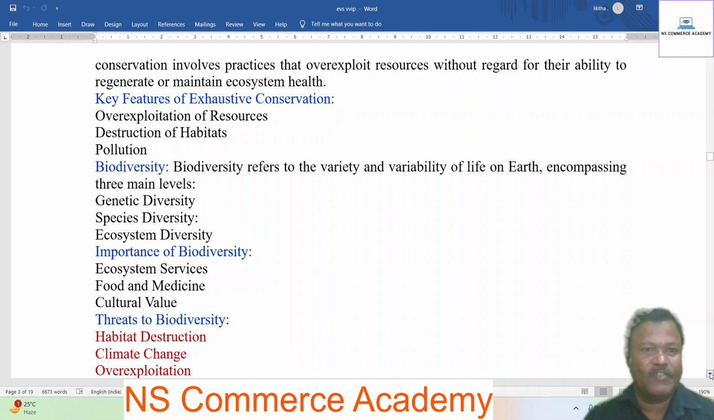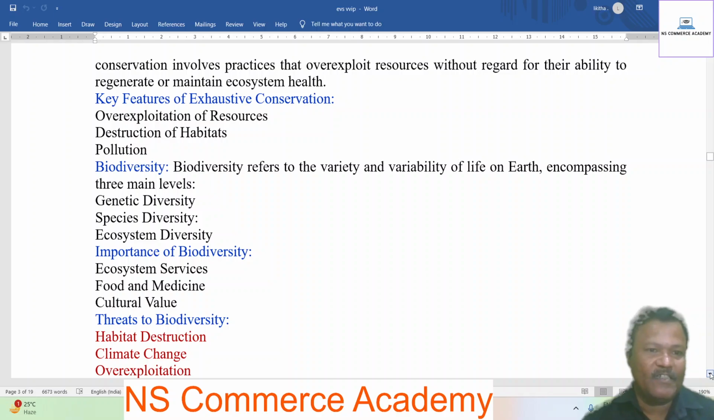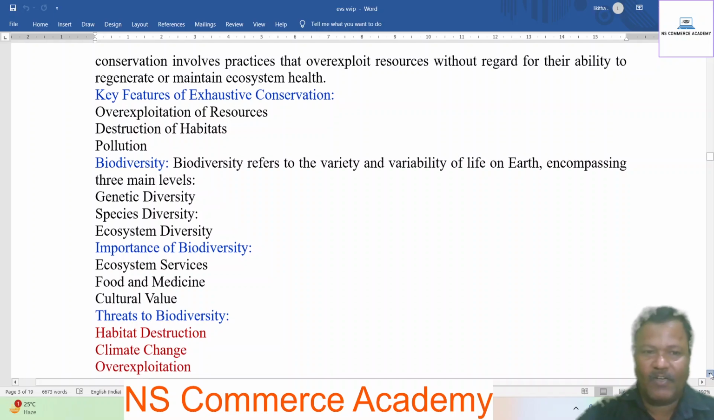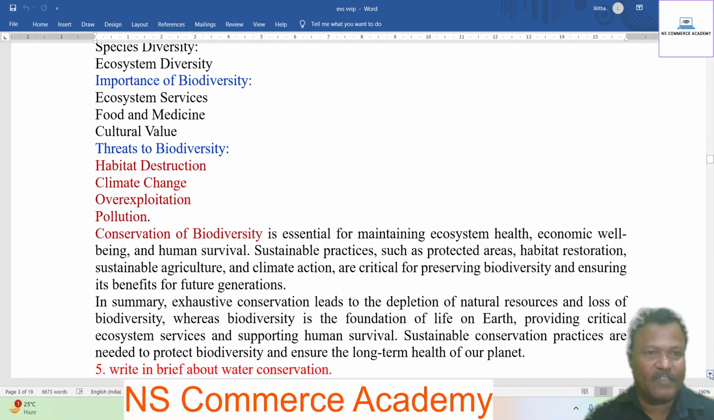Key features of exhaustive conservation: overexploitation of resources, destruction of habitats, pollution. Biodiversity refers to the variety and variability of life on Earth, and encompasses three main levels: genetic diversity, species diversity, ecosystem diversity. Importance of biodiversity: ecosystem services, food and medicine, cultural values. Threats to biodiversity: habitat destruction, climate change, overexploitation, pollution.